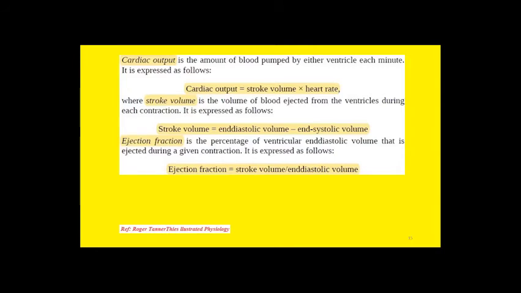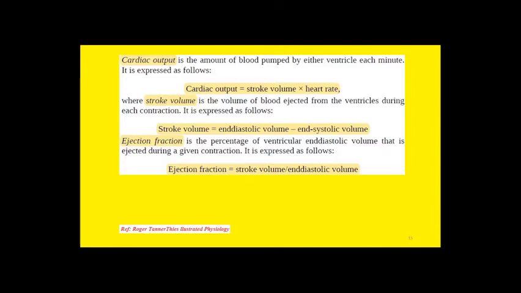So cardiac output is sometimes denoted as stroke volume multiplied by heart rate. This means these two parameters directly affect cardiac output. Stroke volume is the volume pumped by the heart in one beat, which is equal to 70 ml, and normal heart rate is 72. So if you multiply 72 with 70, it will give you around 5000 milliliters or 5 liters per minute.